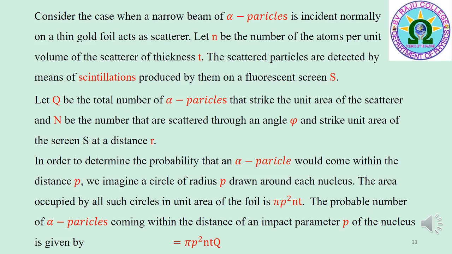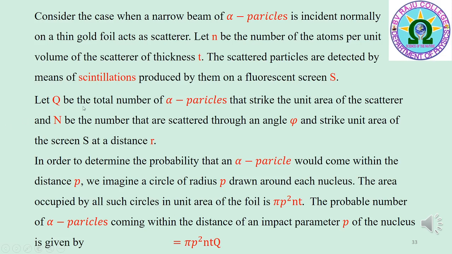Consider the case when a narrow beam of alpha particles is incident normally on a thin gold foil, which acts as the scatterer. Let small n be the number of atoms per unit volume of the scatterer of thickness T. The scattered particles are detected by means of scintillations produced by the alpha particles on fluorescent screen S, placed normal to the scatterer at a suitable distance.